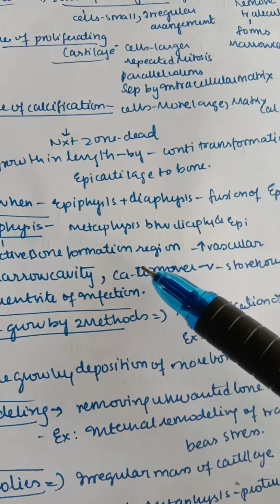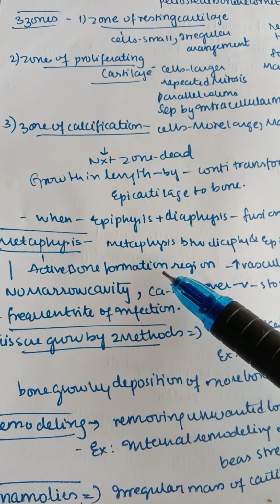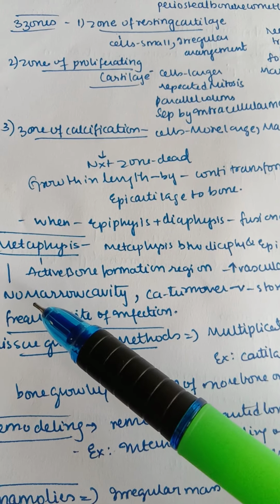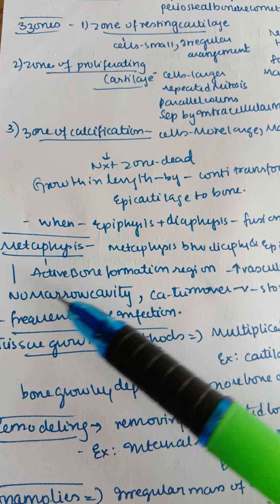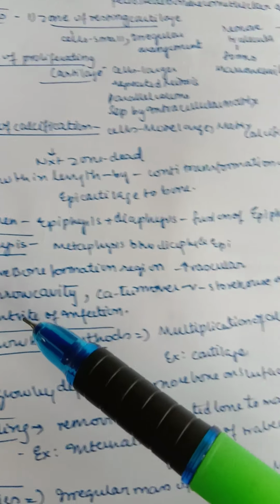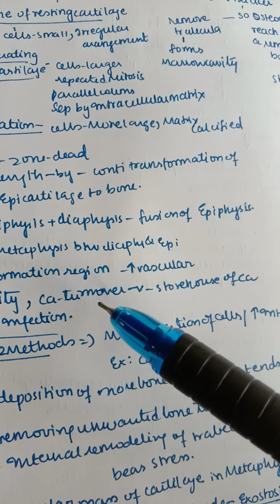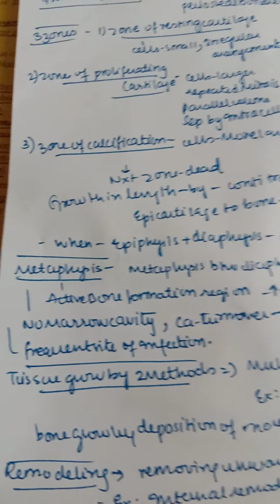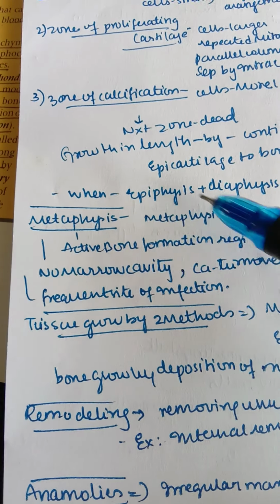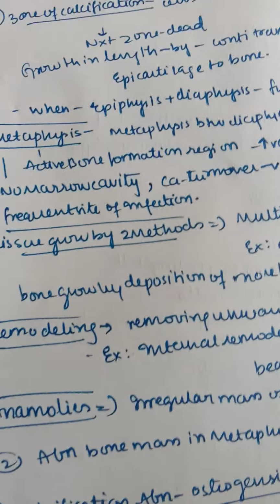So metaphysis is the active bone formation region, mainly highly vascular because it's active bone, so it should be highly vascular, and there is no marrow cavity in metaphysis. This is important. Only in diaphysis we have our marrow cavity. In metaphysis no marrow cavity. Even in epiphysis there is no marrow cavity. And calcium turnover is a major process going on here, so it is also known as the storehouse of calcium. So remember that metaphysis is a storehouse of calcium, and the metaphysis is a frequent site of infection. So there are a lot of infections going on in the metaphysis.